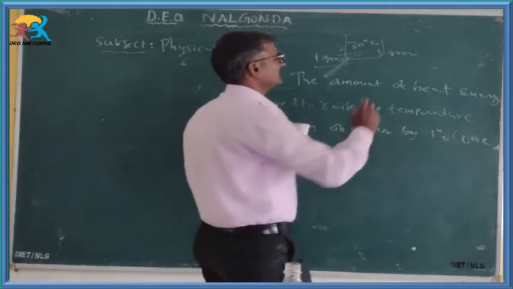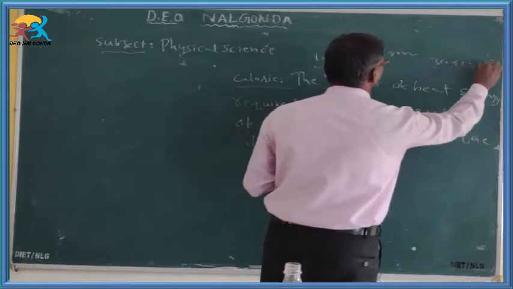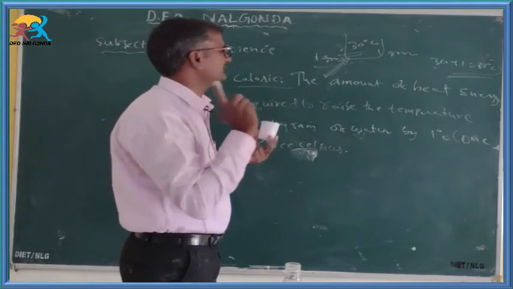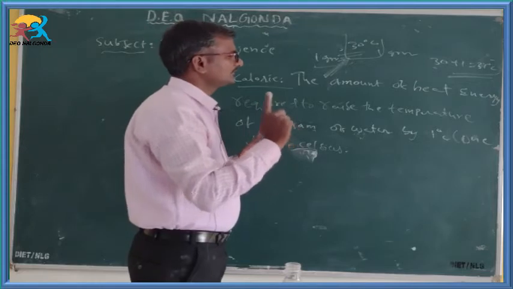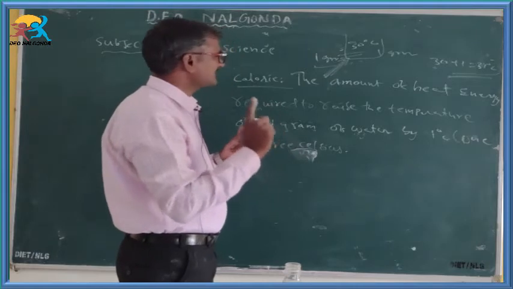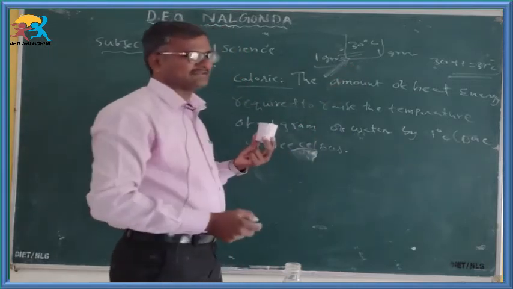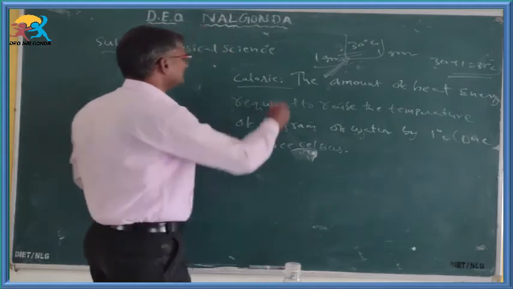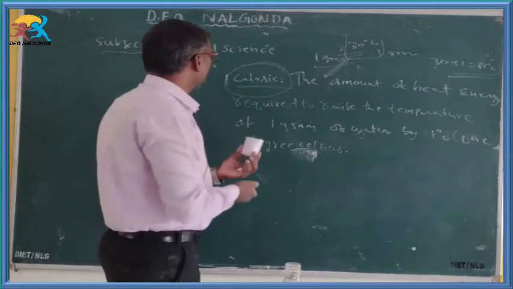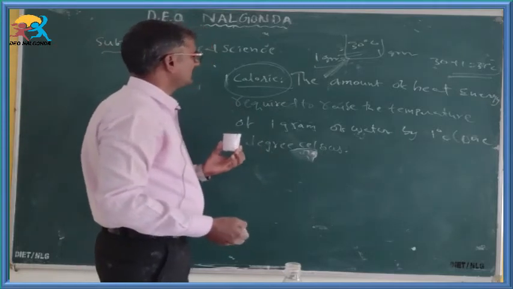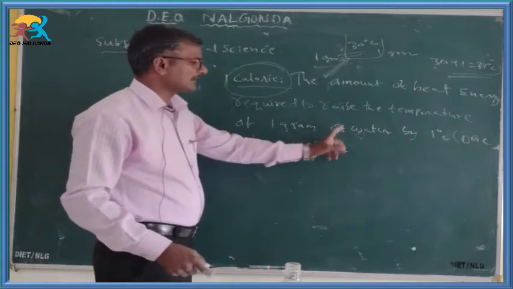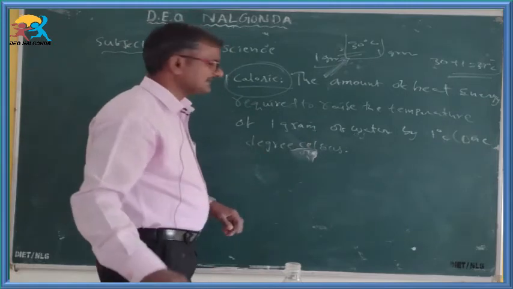Only 1 degree centigrade. How much? 30 plus 1, that is equal to 31 degrees Celsius. How much raised here? Only 1 degree Celsius, right? For increasing 1 degree Celsius, the amount of heat energy we supply to the system, whatever may be the supplied heat energy, that is equal to 1 calorie. So finally we can get one conclusion. The amount of heat energy required to raise the temperature of 1 gram of water by 1 degree Celsius.